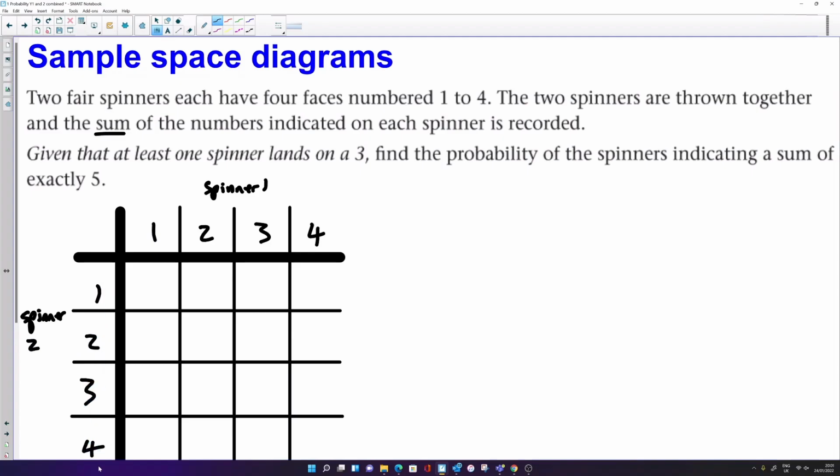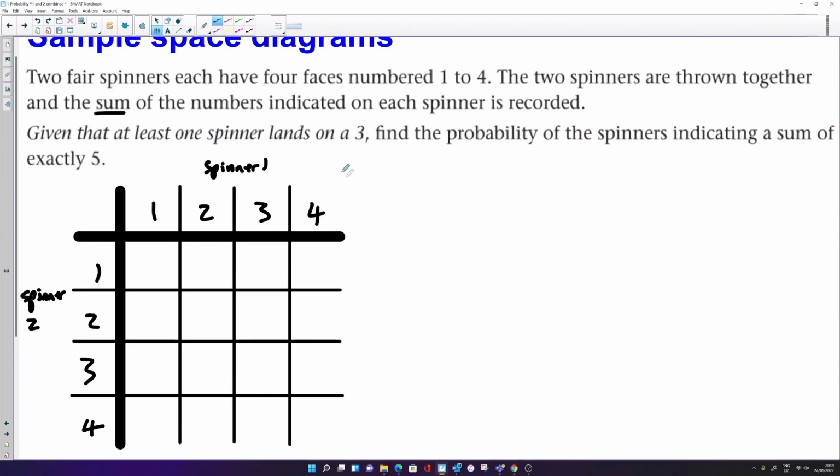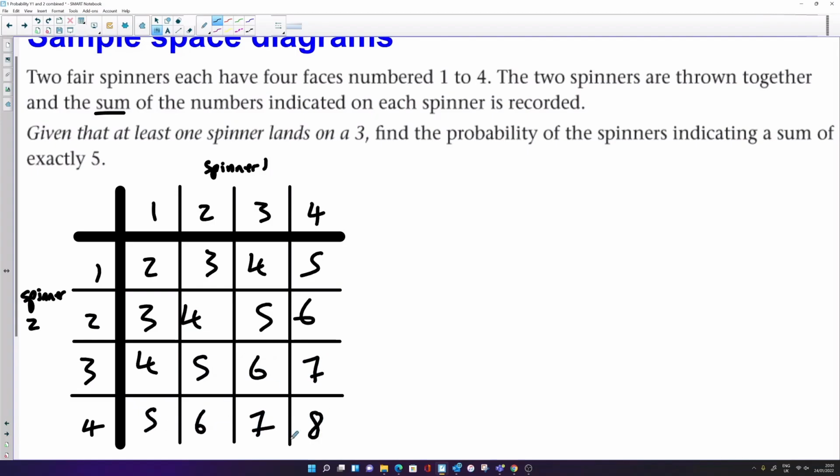Now, if we're recording the sum of these scores, then we're going to get these values. So 1 plus 1 is 2, 2 plus 1 is 3, and so on. And it's quite easy to fill this out. Like so.